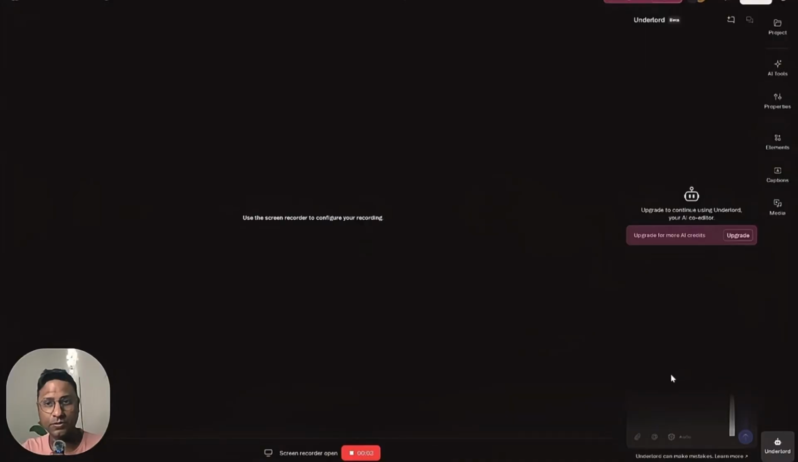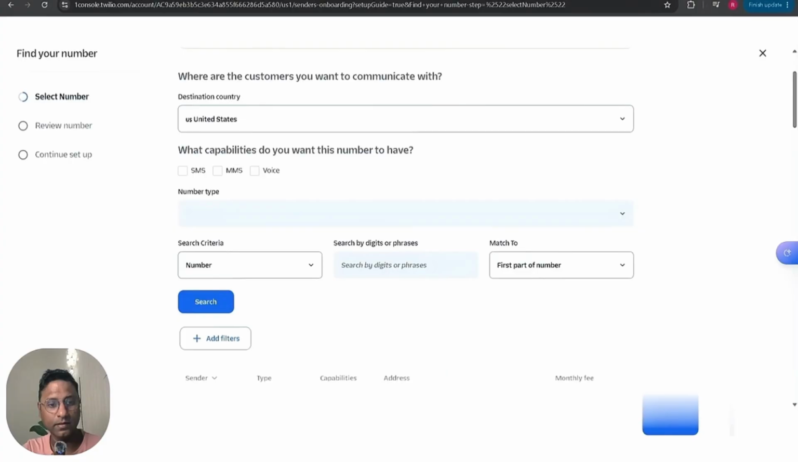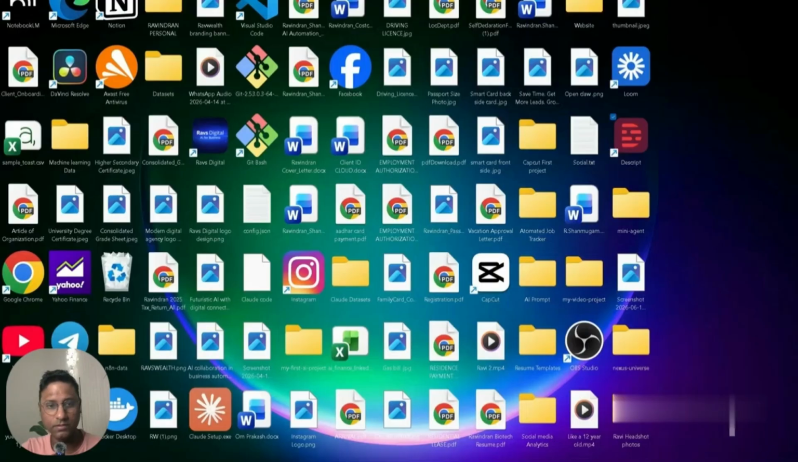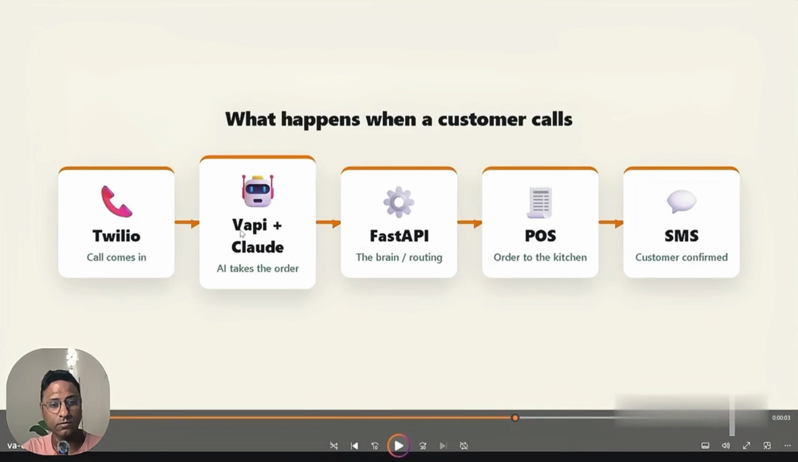Hi, let me show the complete framework that I've been building. First, I will go step by step. The Twilio goes to Vapi Claude, and then the FastAPI, the brain routing, and then it goes to the kitchen and the SMS part. After this, what is Twilio? Let me show you the Twilio.